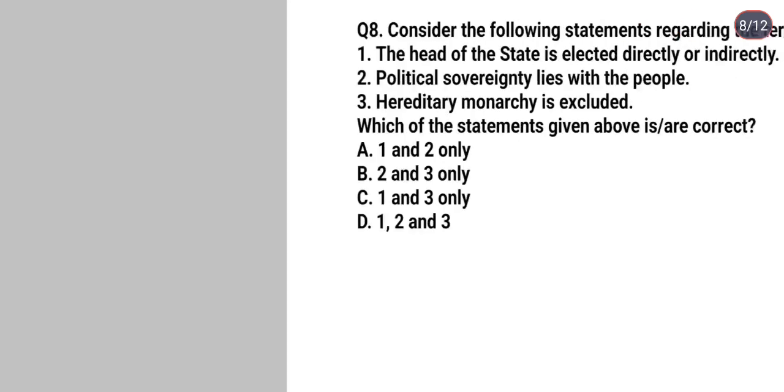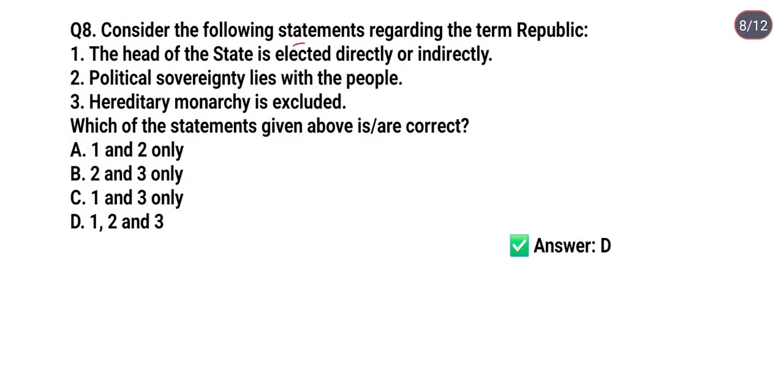So the next question is: consider the following statements regarding the term republic. Statement 1: the head of the state is elected directly or indirectly. Statement 2: political sovereignty lies with the people. Statement 3: hereditary monarchy is excluded. Which of the statements are correct? Option A, 1 and 2 only, option B, 2 and 3 only, option C, 1 and 3 only, option D, 1, 2 and 3. So the correct answer is option D. It means statements first, second and third are all correct.